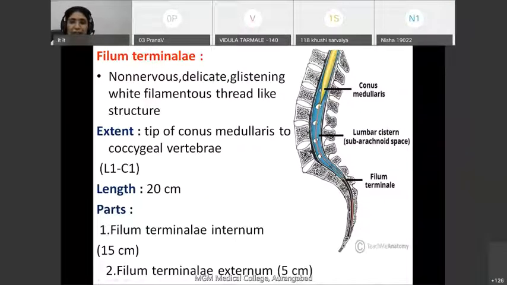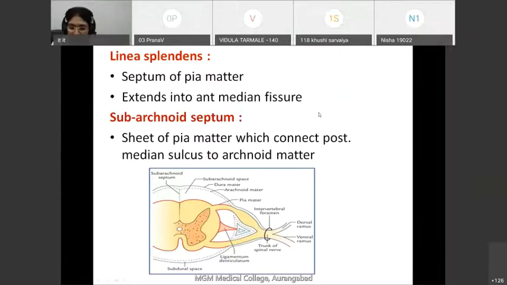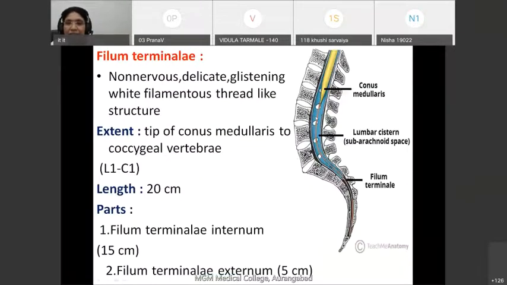As you know, there is presence of the dural sac, lumbar cistern, spinal cistern between L1 to S2. And this filum terminale has to travel through this lumbar cistern, and that's why the filum terminale is divided into two parts. The first part, which traverses through the lumbar cistern, pierces the dura mater and arachnoid mater, comes out of the dural sac and gets attached to the first coccygeal vertebra.